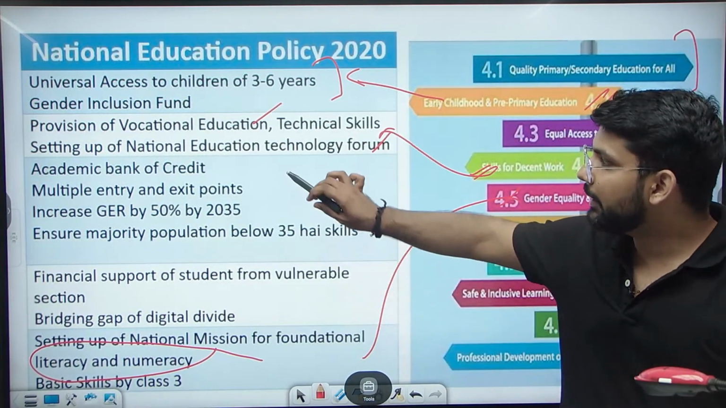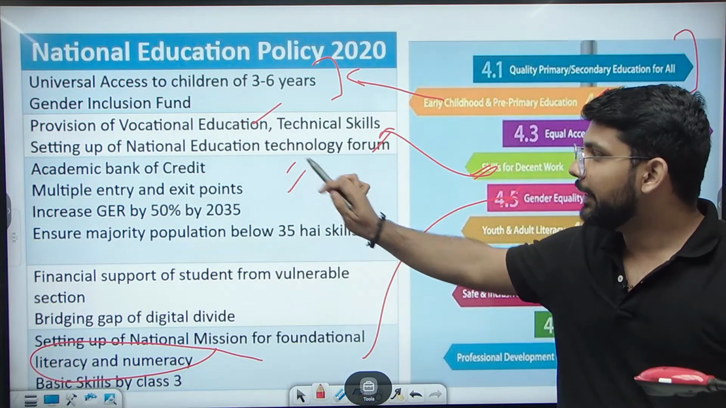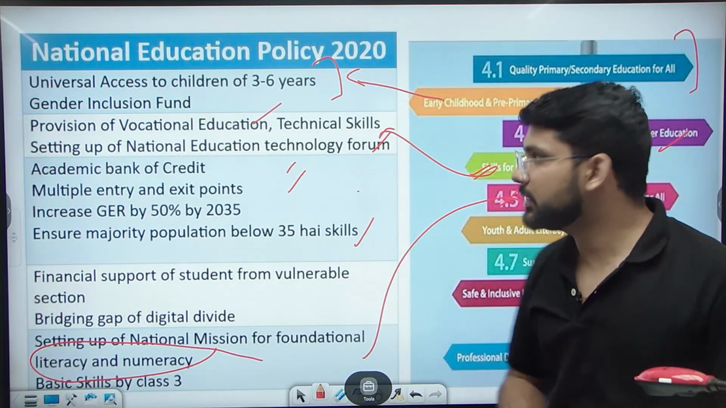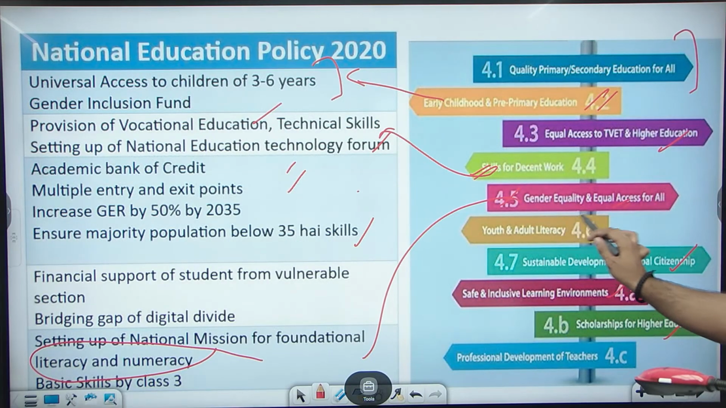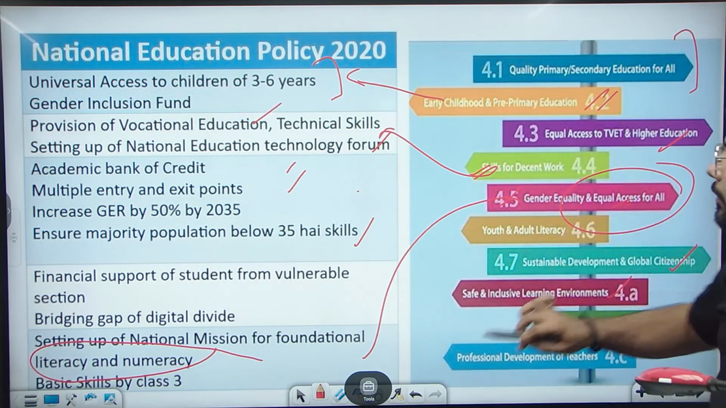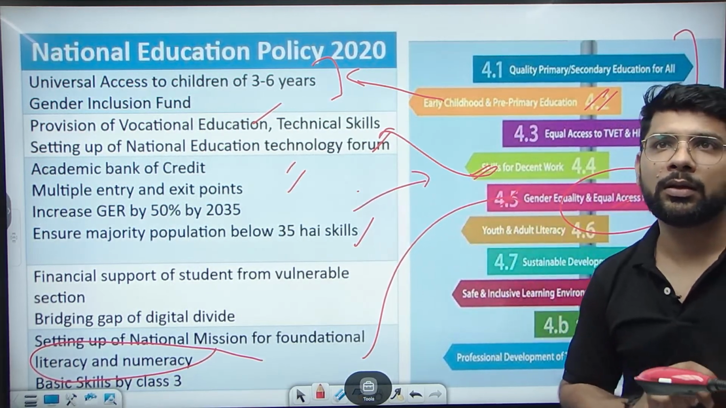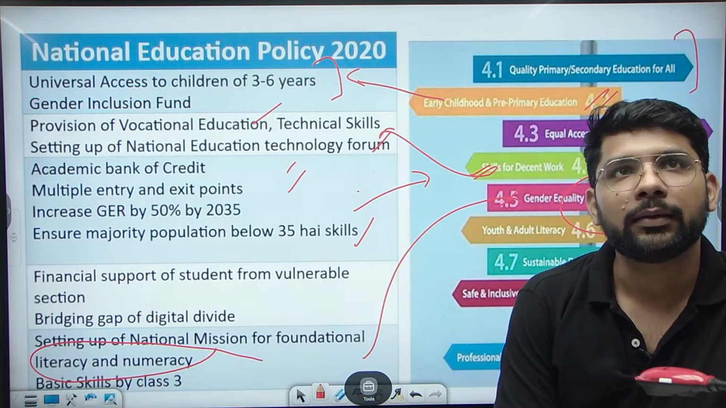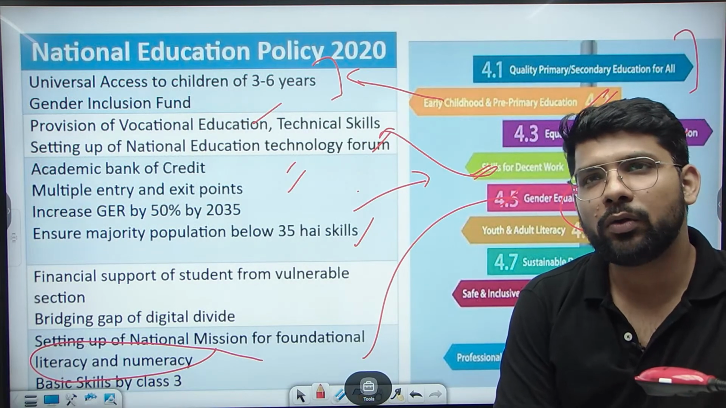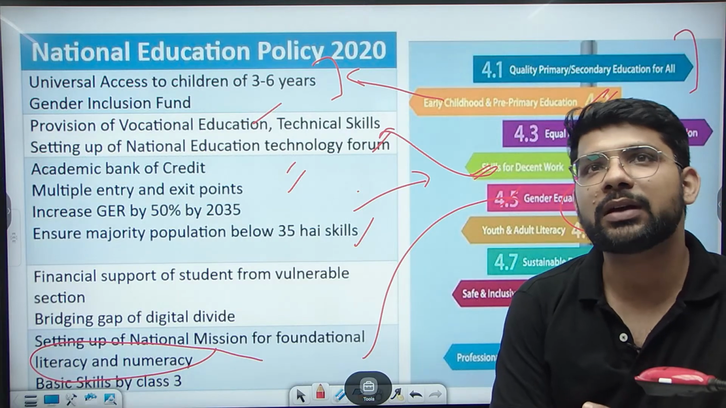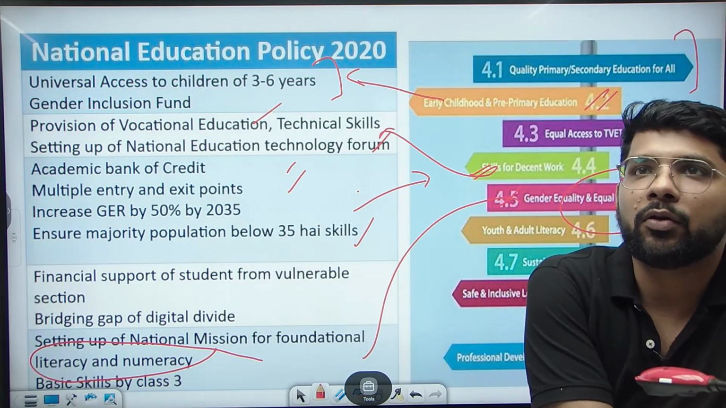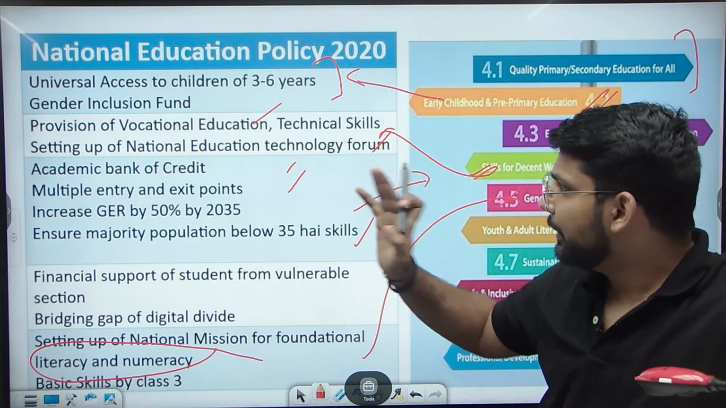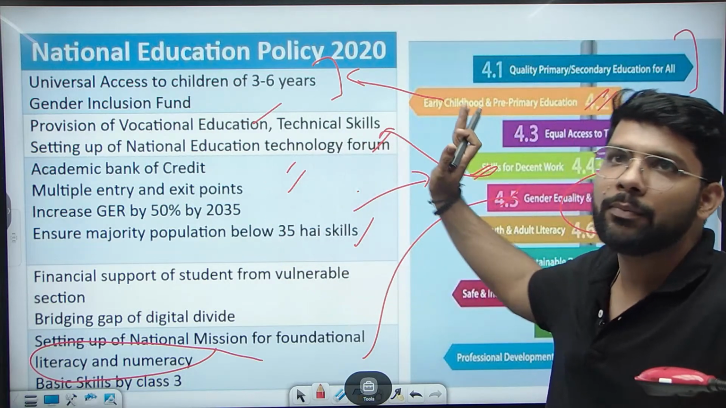If we are looking at the academic bank of credits, multiple entry and exit points, ensuring the majority population below 35 years of age has skills which complement education for all. So these points are common in both Sustainable Development Goal 4 and the New Education Policy 2020. So we need to compare and write how it conforms with Sustainable Development Goal 4. Like the broad head of the Sustainable Development Goal is education for all. Similarly, they are linking the New Education Policy with Sustainable Development Goal 4.